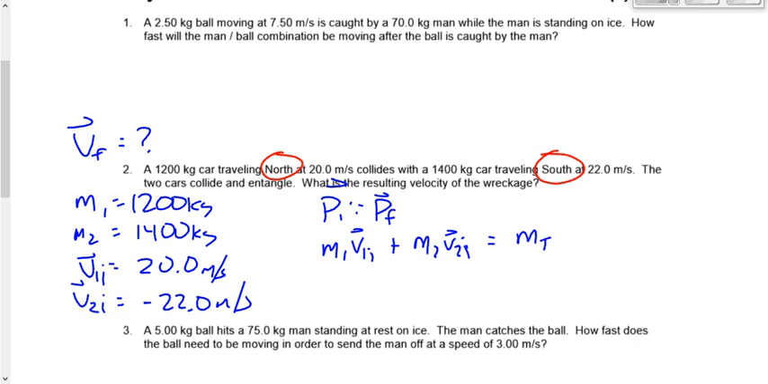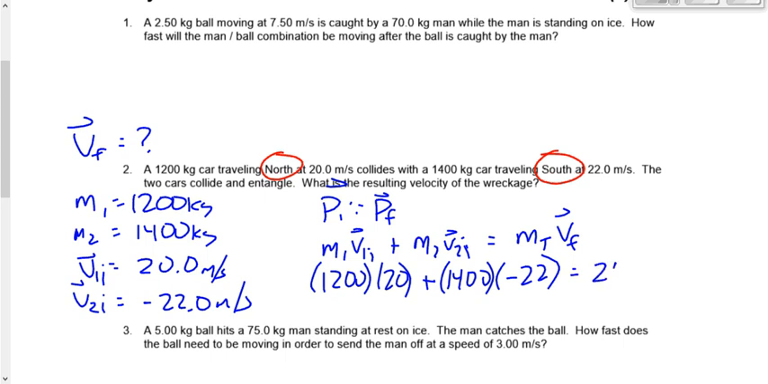Because both objects have combined. And let's make it VF there instead of V1 or V2. You want to make it like M3, V3F, you could do that as long as you recognize that object number 3 is really the combination of 1 and 2. Okay, let's sub in some numbers here. We got 1,200 times 20 plus 1,400 times negative 22